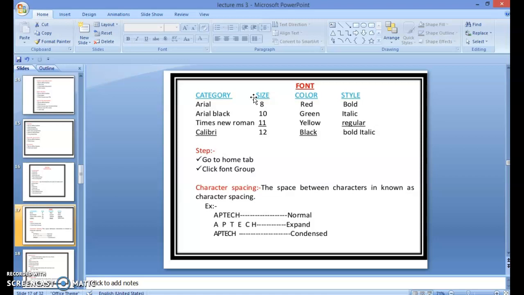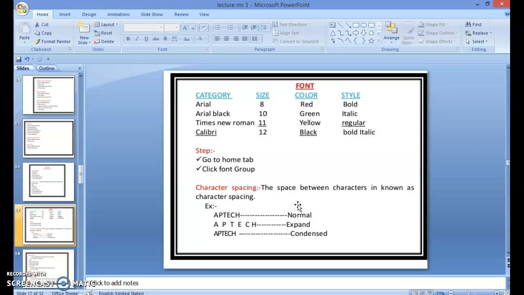Then font category. Fonts come in various types. First of all, Arial, Arial Black, Times New Roman and Calibri. These are sizes 8, 10, 11 and 12. Font colors: red, green, yellow, black. Font styles: bold, italic, regular and bold italic. Go to Home tab. Click Font group.